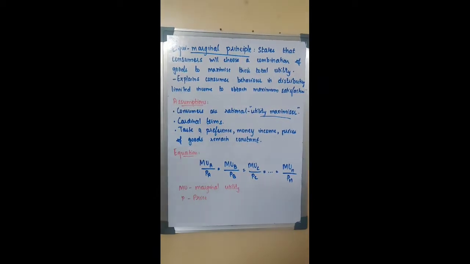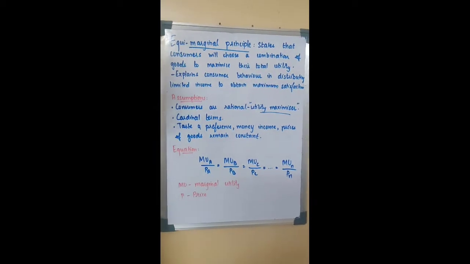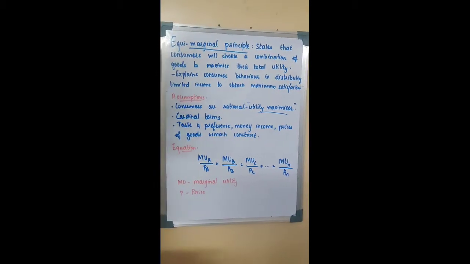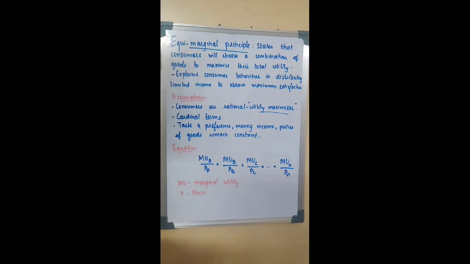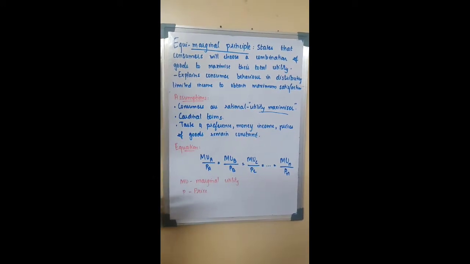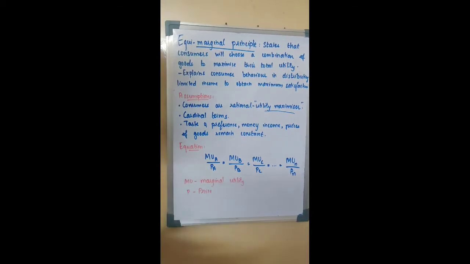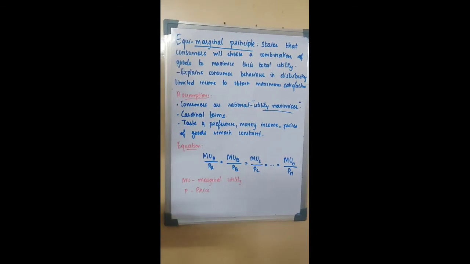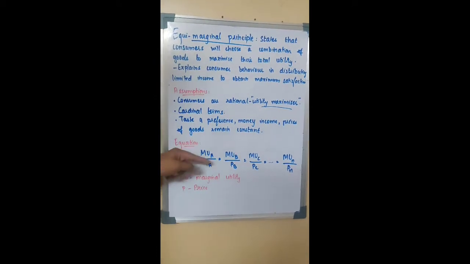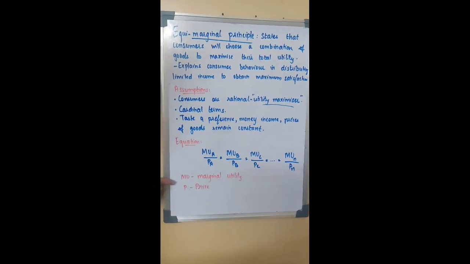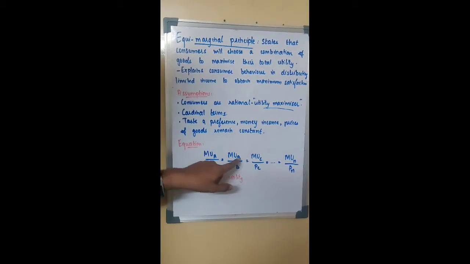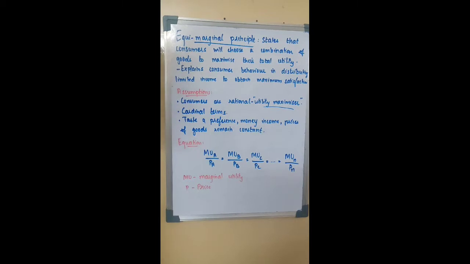By this, what we mean is, let us assume that we are going to a supermarket. In the supermarket we have a variety of goods. Can we sit and derive this for each and every good at that time? No. For our understanding, let us assume that we have only two goods and see how those two goods can be analyzed. MU stands for marginal utility and P stands for price. A denotes the commodity; A, B and C are the different types of commodities that we have.